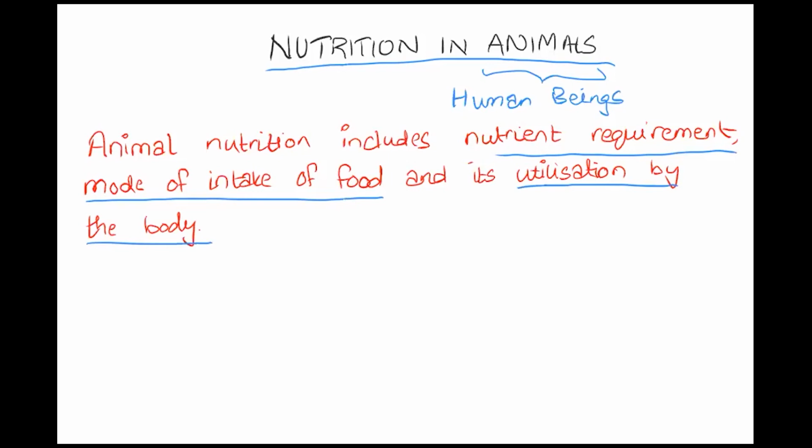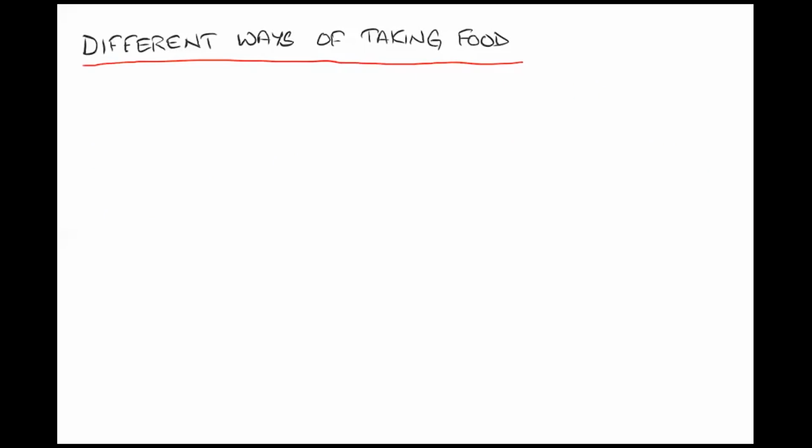Moving ahead, the first thing we will see is different ways of taking food. When we talk about the different ways of taking food, we'll start with a few examples, a few organisms.